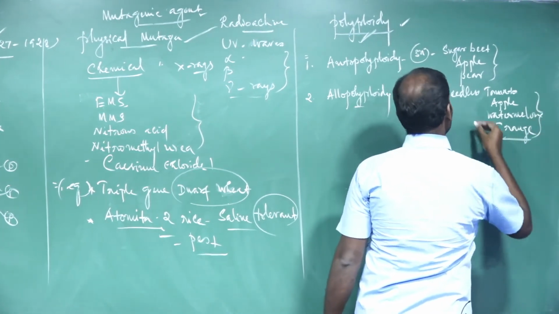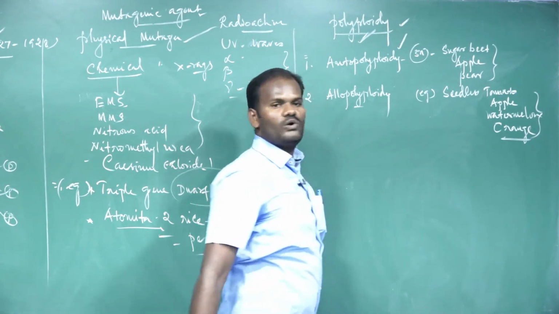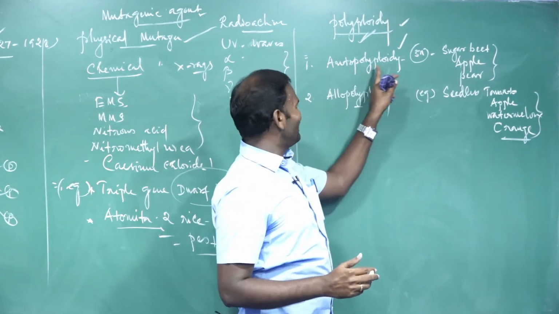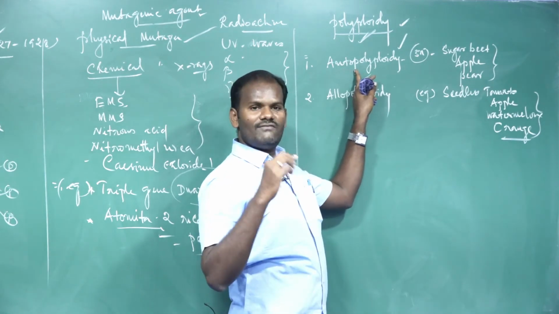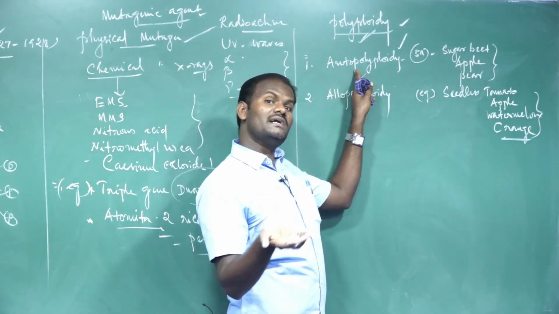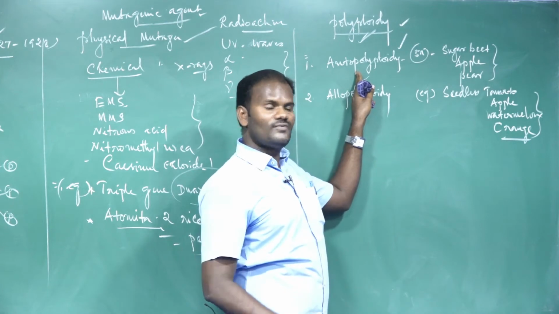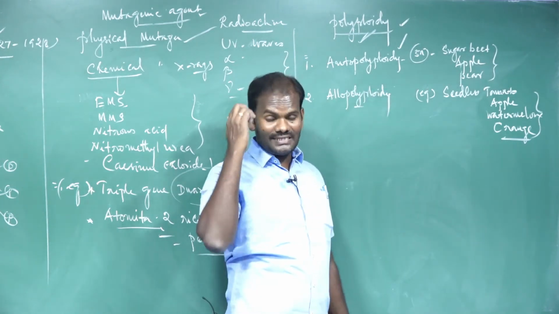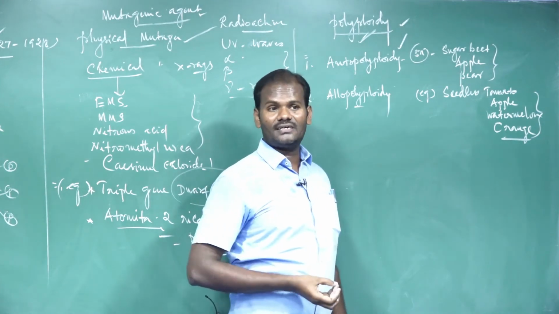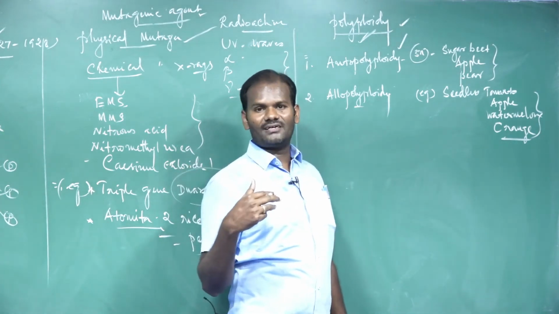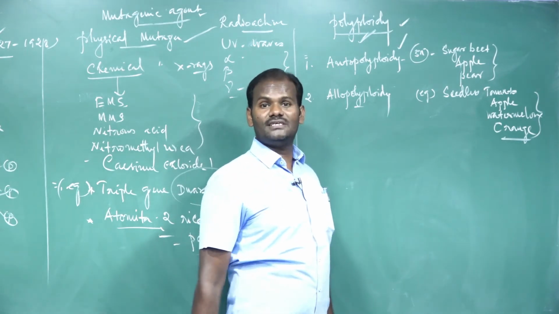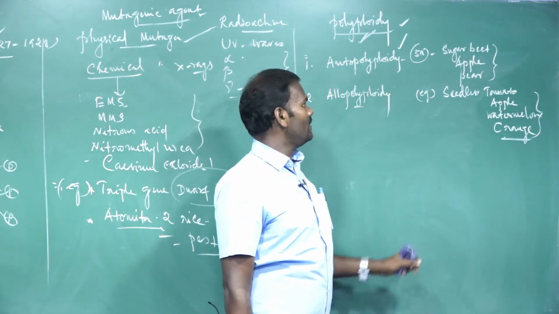These are the examples for autopolyploidy. Once again, I would remember: autopolyploidy is when the number of sets of chromosomes are doubled by itself in the same plant. How are they doubled by themselves in the same plant? Due to various environmental factors, for example genetic factors and various physical factors, light, temperature, the chromosome number automatically doubles by itself in the same plant. These are called autopolyploidy.